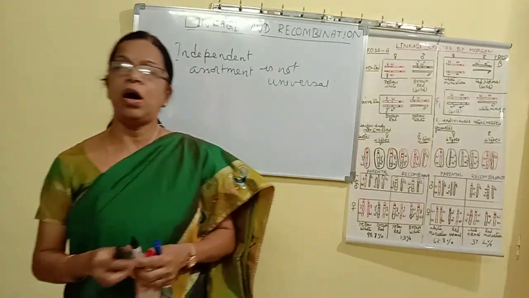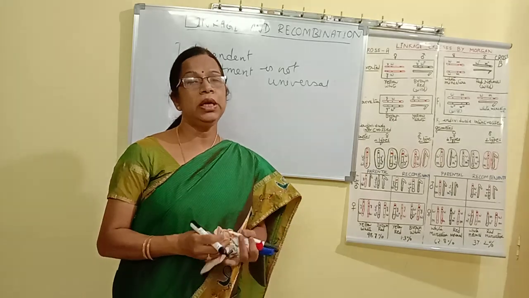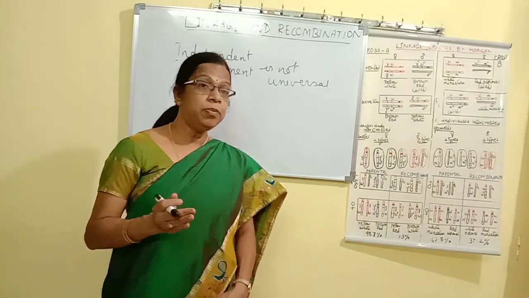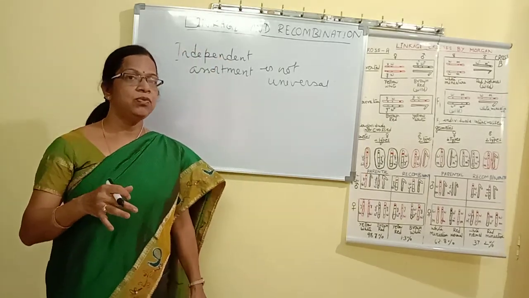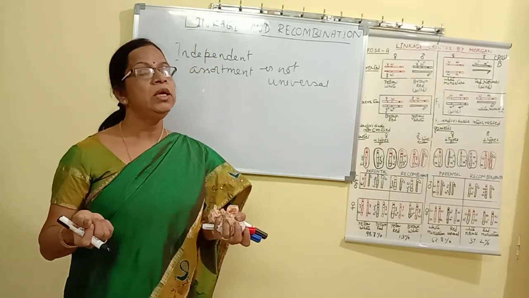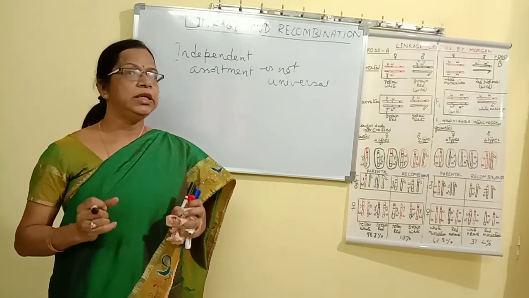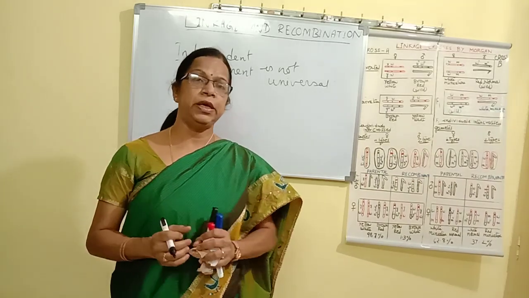It is not a common feature of all genes. All the genes do not show independent assortment. What is independent assortment? When the genes segregate independently. So there are some genes which do not segregate independently.